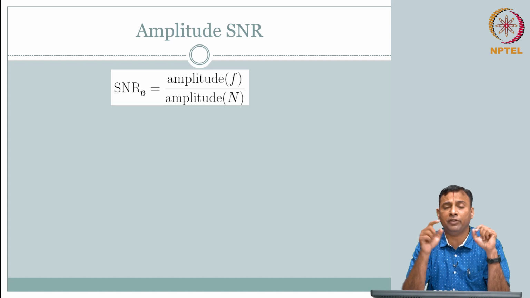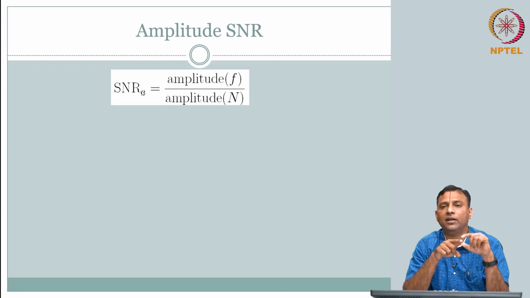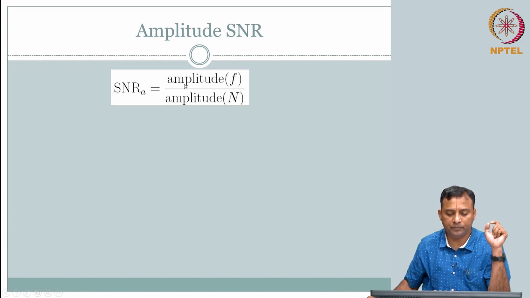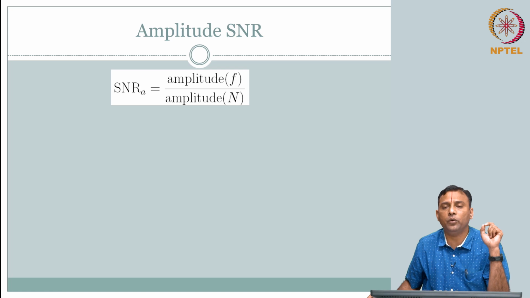Now, if I make one measurement at that location, that is not the ground truth, because there is a system, there is noise to it, and therefore the one measurement that you made is not the ground truth signal amplitude. So, what do I do? One way to look at it is that I can do the signal to noise ratio based on the amplitude of the function to the amplitude of the noise.